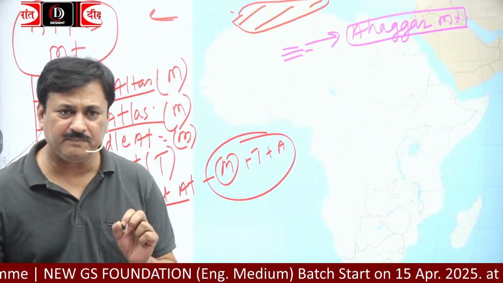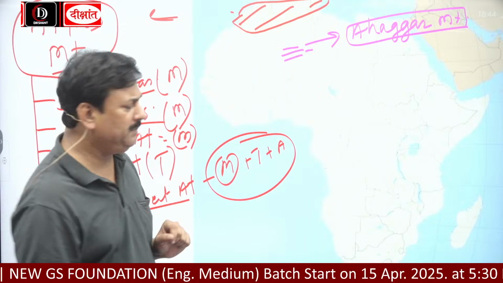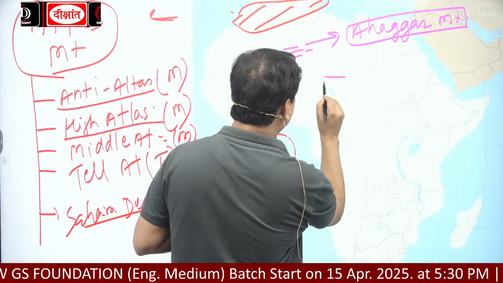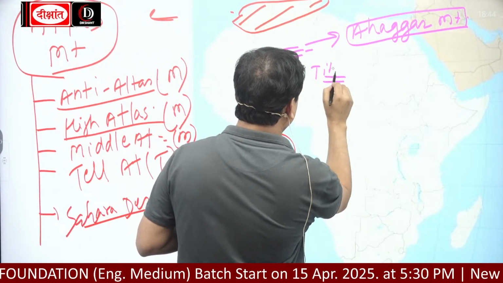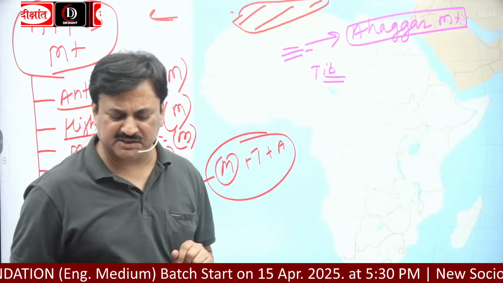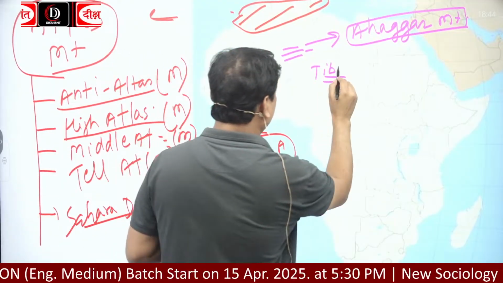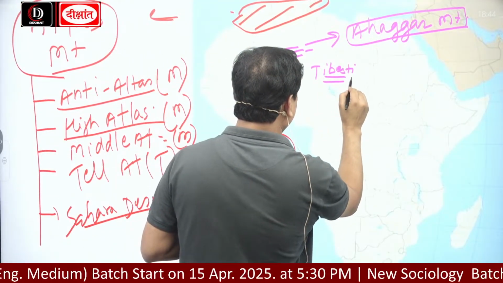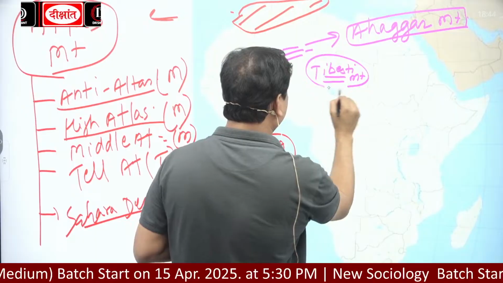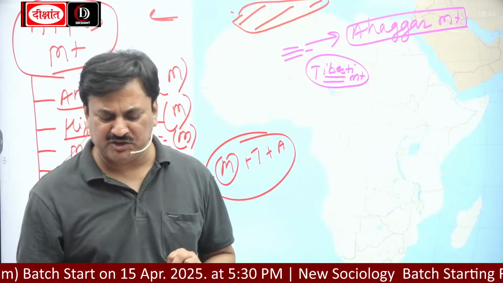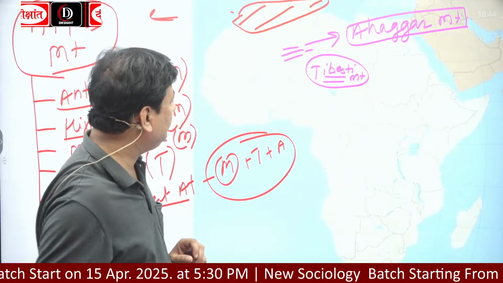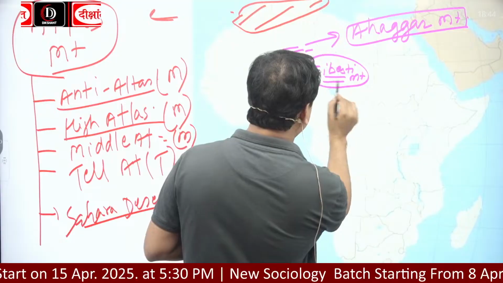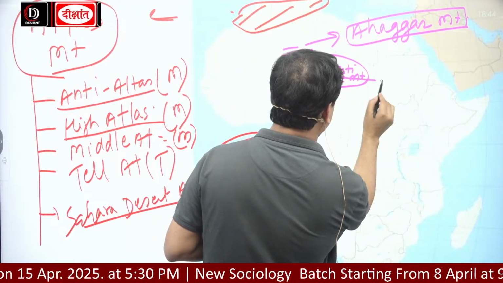Which mountain? Tibesti, T-I-B-E-S-T-I. Tibesti mountain. And this mountain is in Chad, Niger, and Libya.